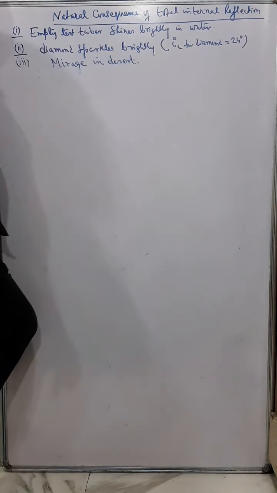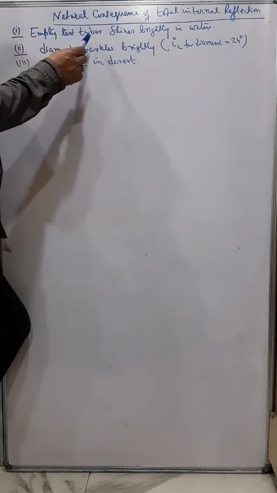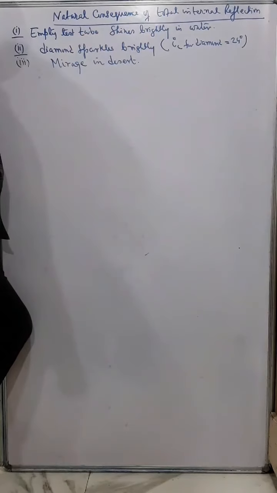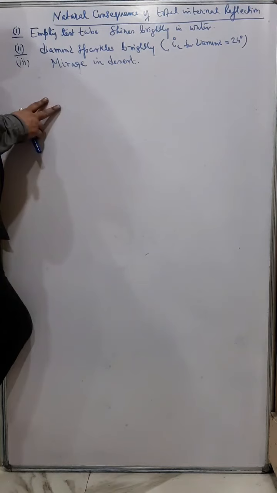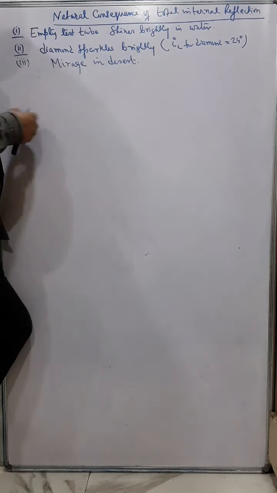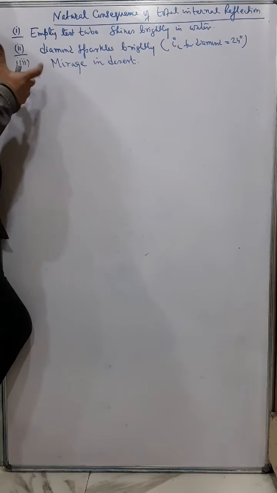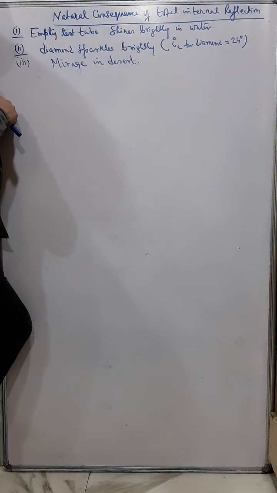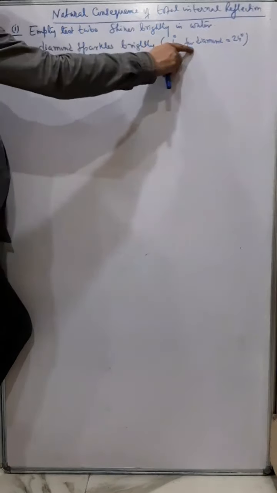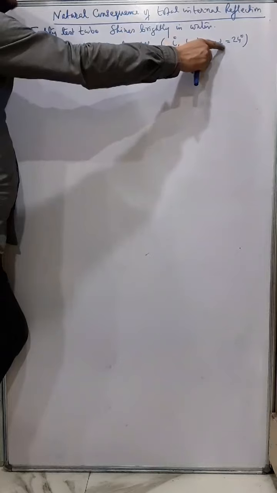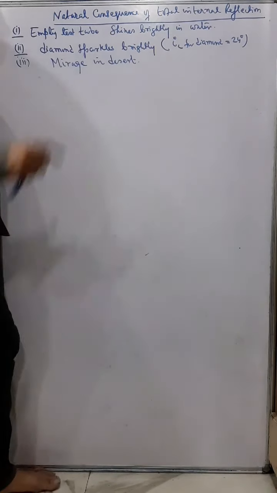Now we'll talk about some natural consequences of total internal reflection. The first is that the empty test tube shines brightly in water. Second is that a diamond sparkles very brightly, and the reason is that it has a very low critical angle, 24 degrees, a small critical angle you can say.